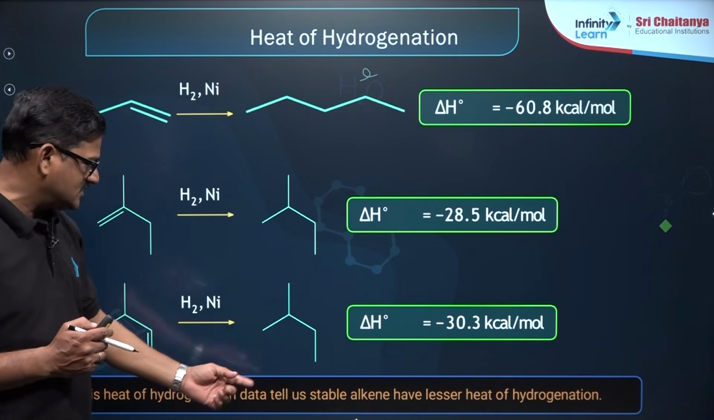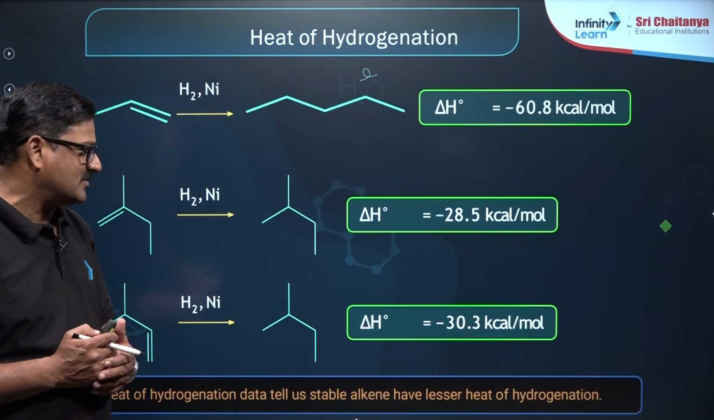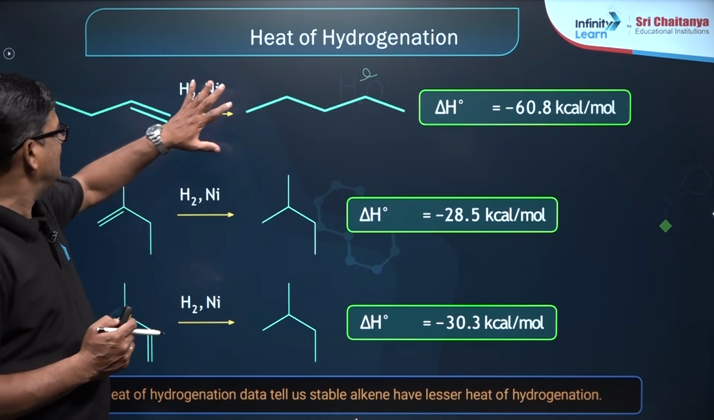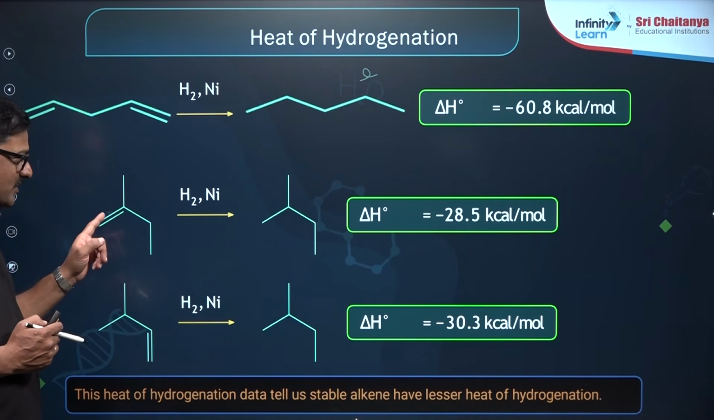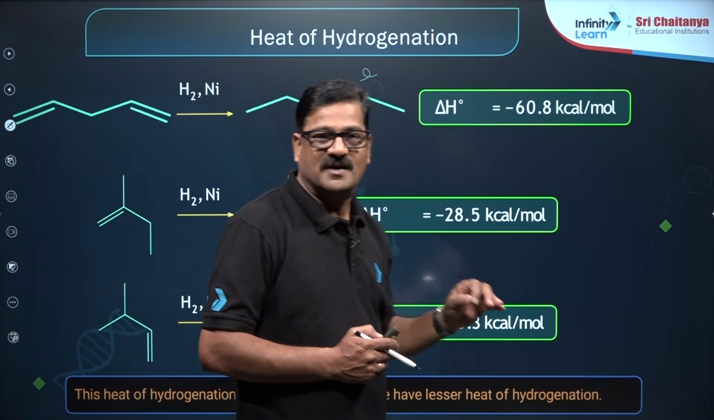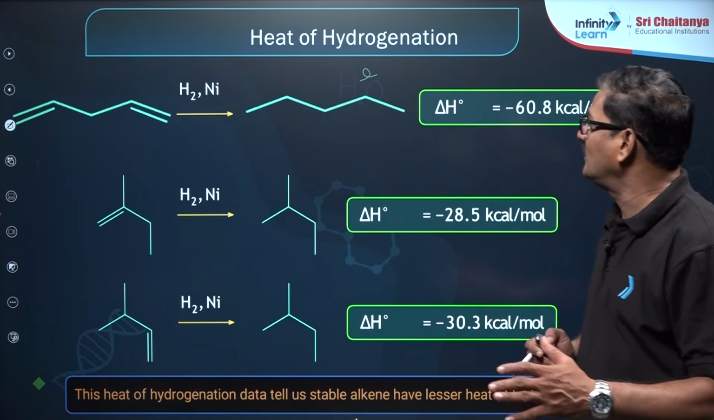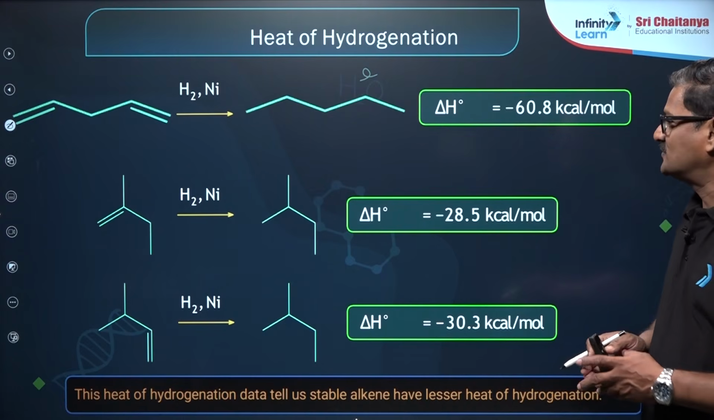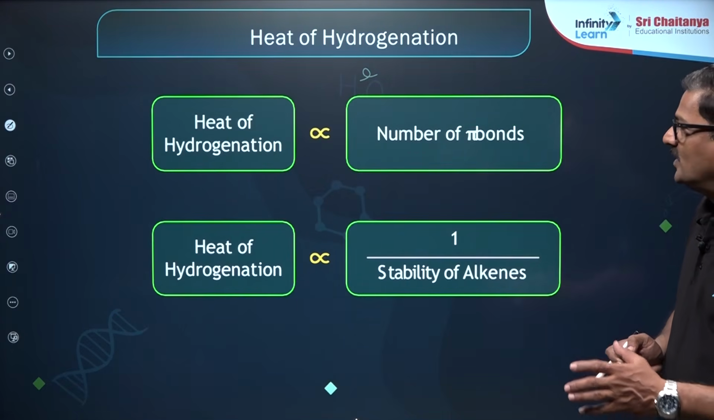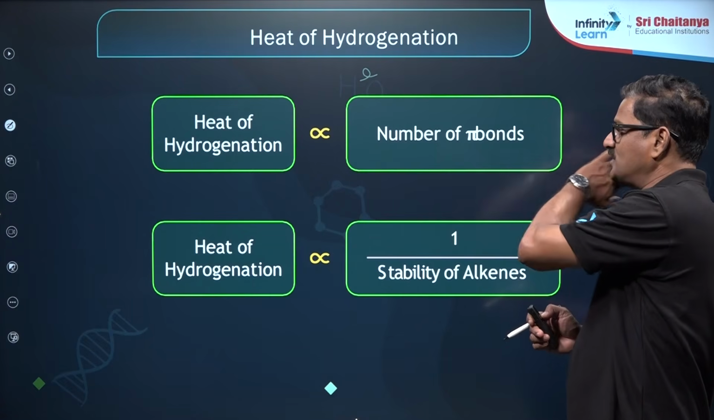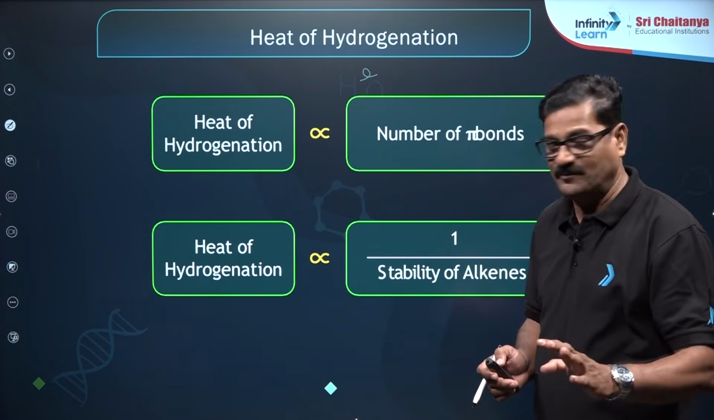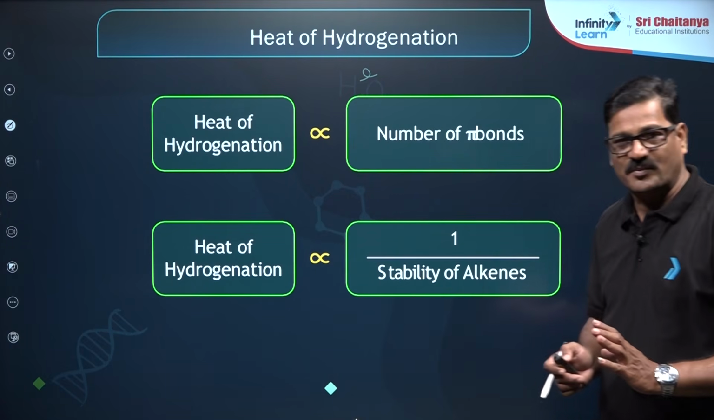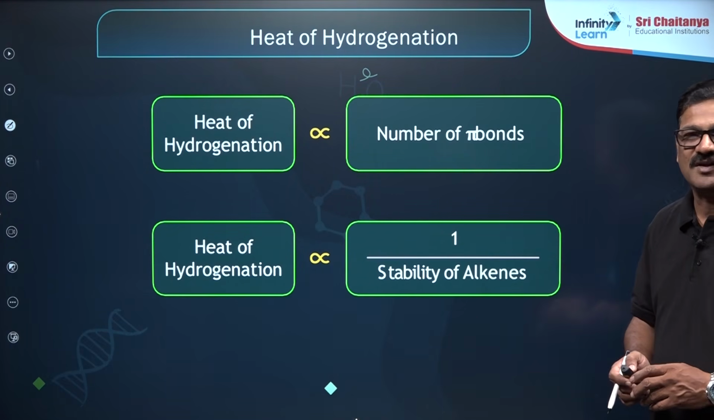So, this heat of hydrogenation data tells us the stability of alkene: lesser heat of hydrogenation means more stable. Here it is 2 double bonds, 60, and it is 1 double bond, terminal, and hyperconjugation is there here. More hyperconjugation is there, less heat of hydrogenation is seen. So, I want to show you heat of hydrogenation is directly proportional to the number of pi bonds, rule number 1. If the number of pi bonds is the same, heat of hydrogenation is inversely proportional to the stability of alkenes.